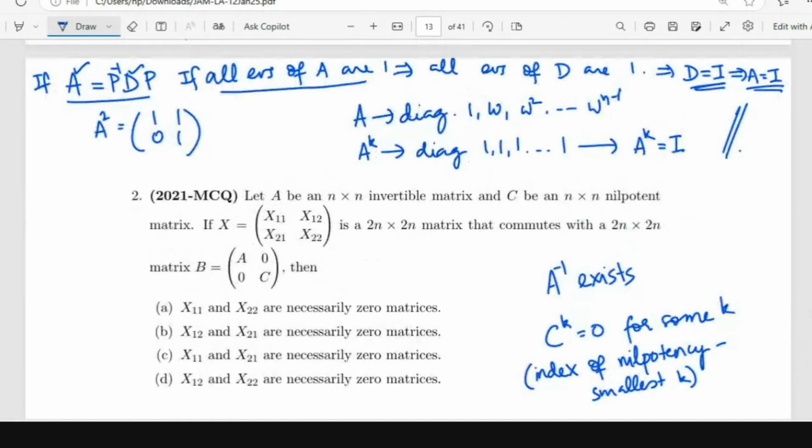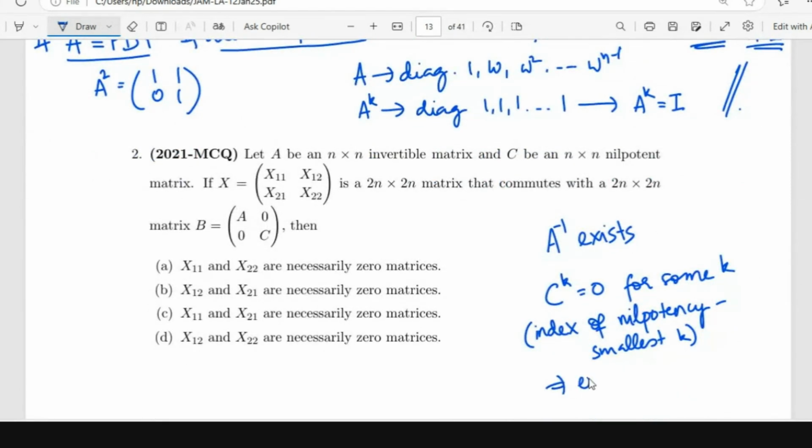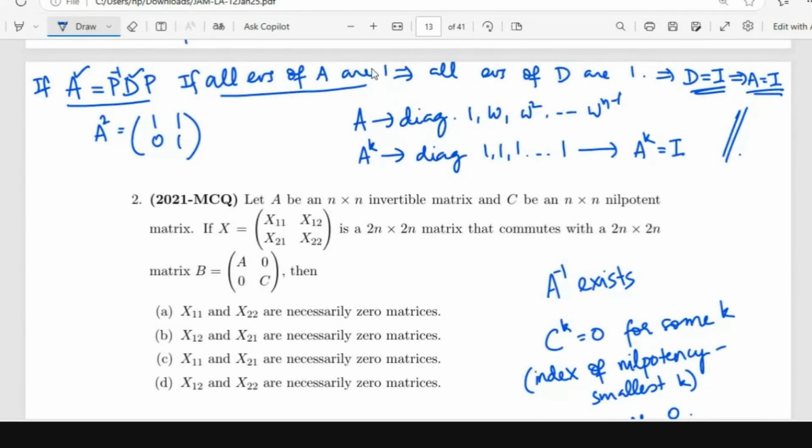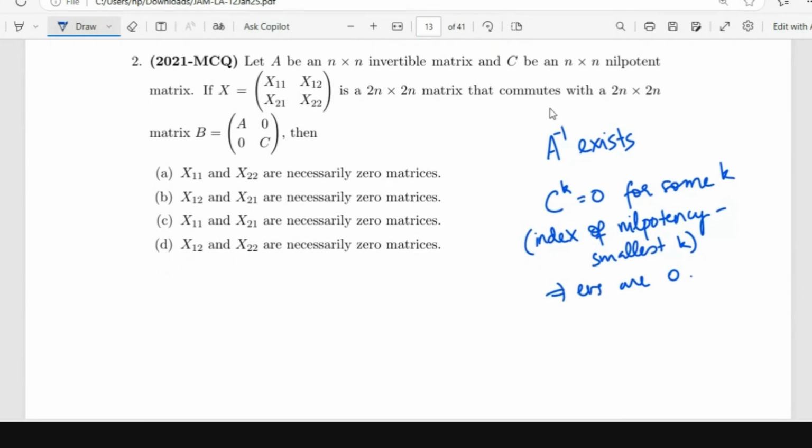By a similar argument, if A is diagonalizable and all the eigenvalues of A are 0, as for a nilpotent matrix, you show that D is 0 and hence A is 0. So if a nilpotent matrix is diagonalizable, it has to be the 0 matrix. Another thing to note is that all eigenvalues of a nilpotent matrix are 0. These are not required for this question, I just mentioned it here.